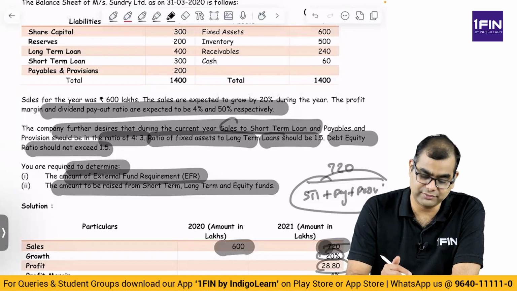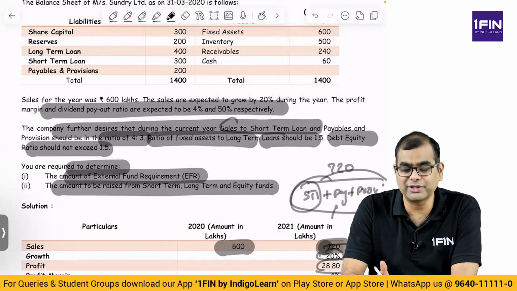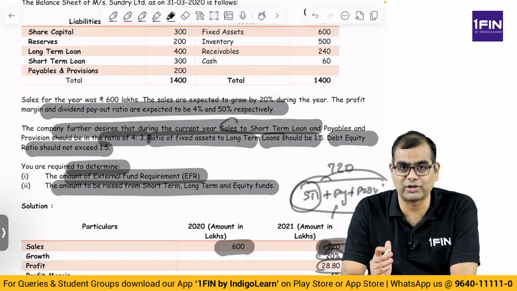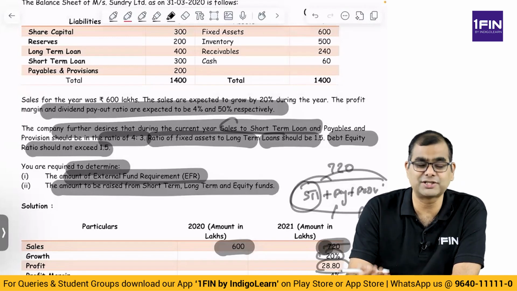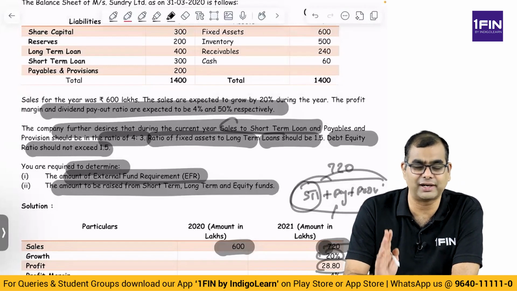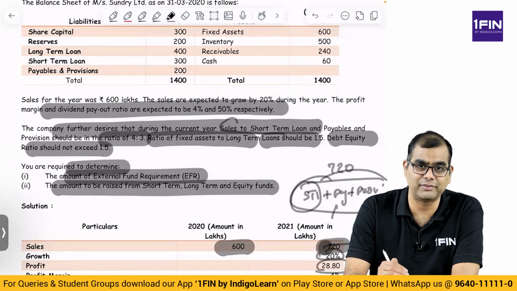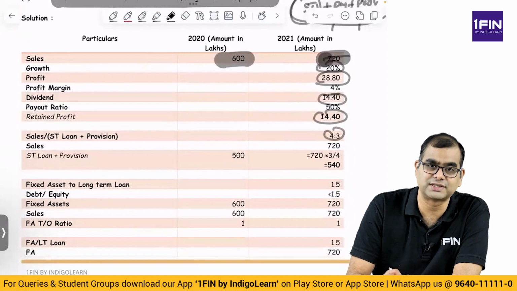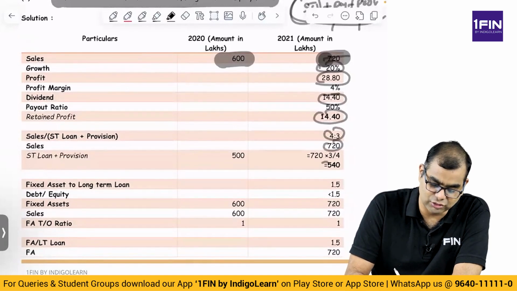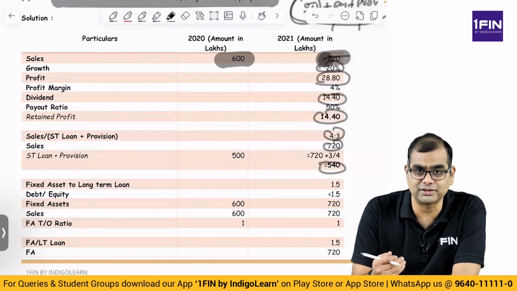So what are the working capital items here? Your payables and provisions. Is short-term loan a working capital item? Current maturities do come under current liabilities, but strictly it is not a working capital item. Short-term loan is part of debt. Interest payable on short-term loan is a current liability, but short-term loan per se is not part of working capital. It may be classified in accounting as a current liability because it is payable within 1 year. So first, sales by short-term loan plus payables plus provision is 4:3. If sales is 720, those 3 put together should be 540, correct?